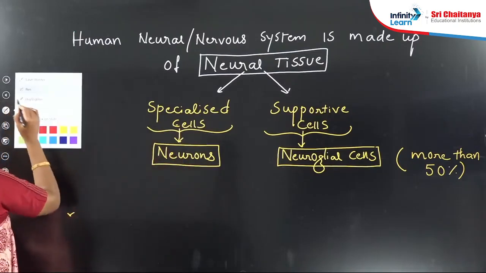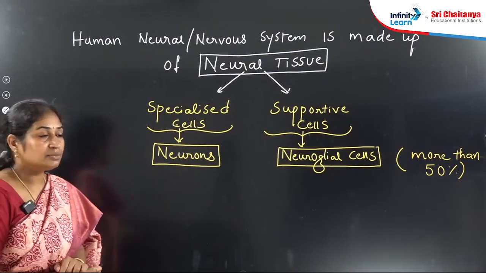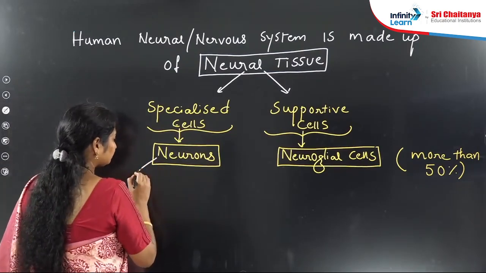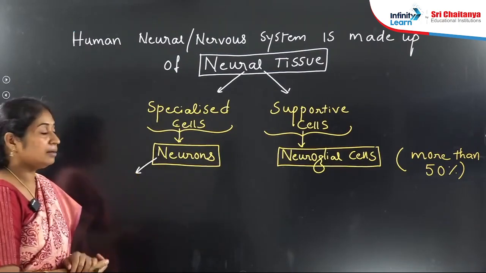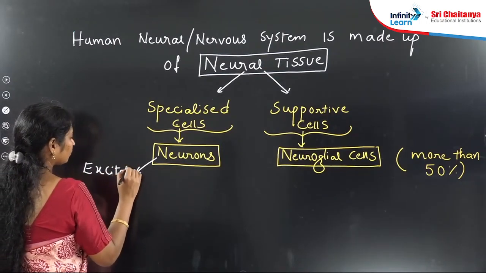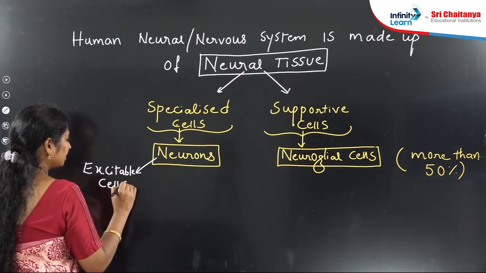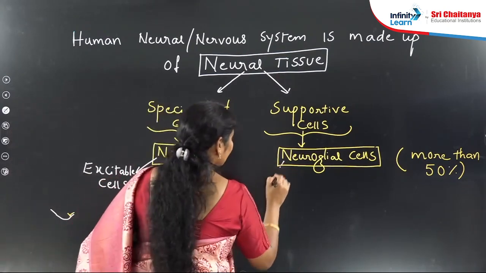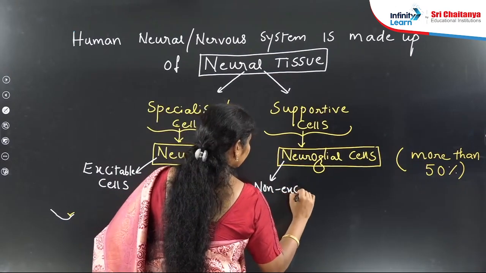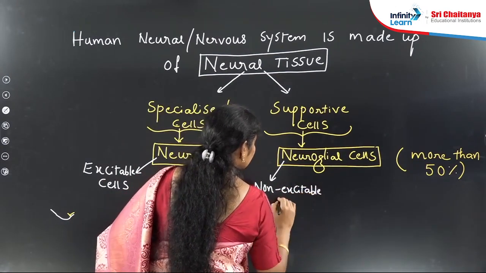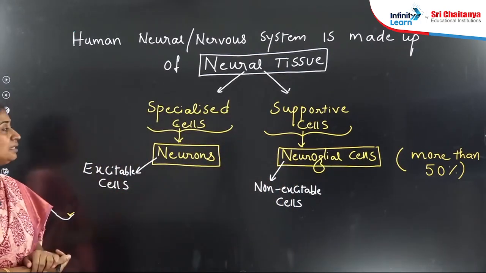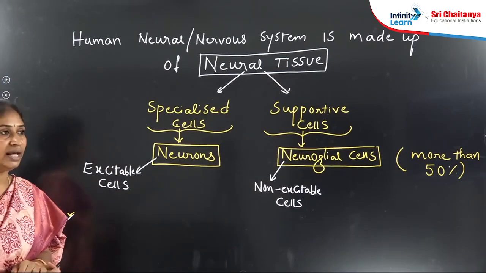Is there any difference between these two cells? Anyone knows, you can say. Number one, neurons are excitable cells. What about neuroglial cells? Neuroglial cells are non-excitable cells. This is the major difference between the two cells: neurons are excitable cells, whereas neuroglial cells are non-excitable cells.